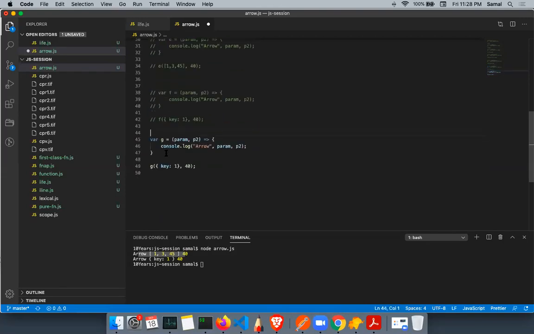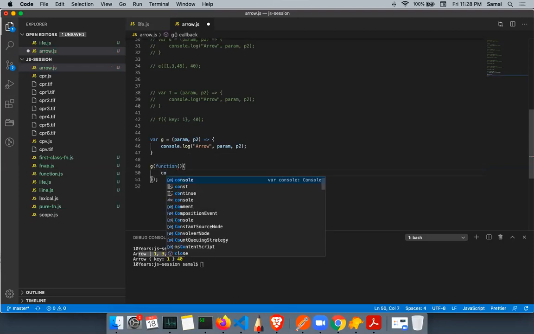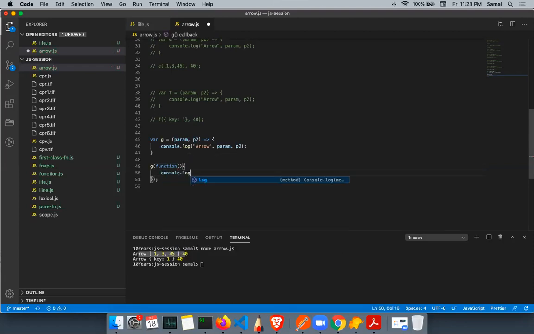Alright. Same with the variable, I can also pass a function. Here I'm passing another function. And I'll just say console.log, call from arrow inside arrow function. Okay. So because I'm passing a parameter to a G function, so P parameter will receive a function, this inline function.